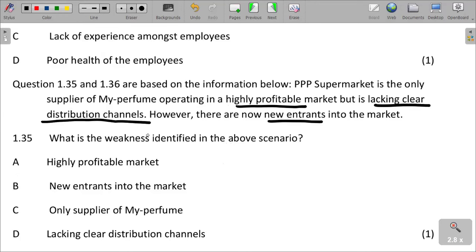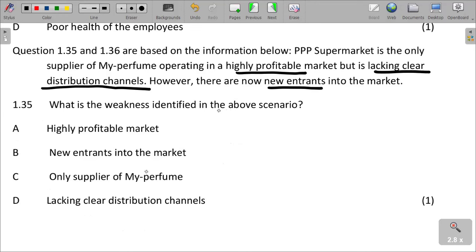What is the weakness identified in the above scenario? The scenario shows that the business is lacking clear distribution channels, which is stated in the text. Therefore, it is our weakness.